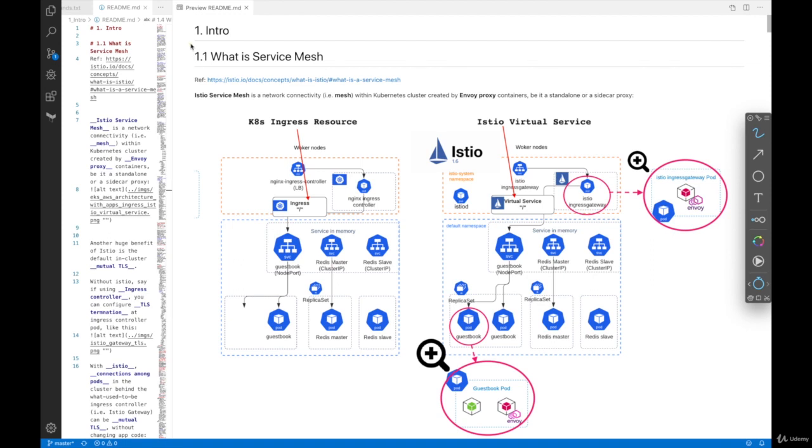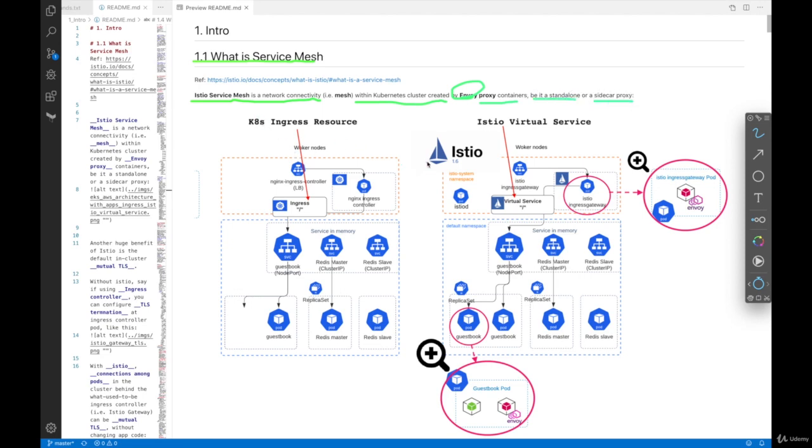Okay, so chapter 1, this is an introduction to Istio Service Mesh. Okay, so what is a service mesh? Istio Service Mesh is a network connectivity, i.e. mesh, within a Kubernetes cluster created by Envoy proxy. This Envoy was created by a company called Lyft, and this is a container. So the Envoy proxy container lives either as a standalone or as a sidecar proxy.